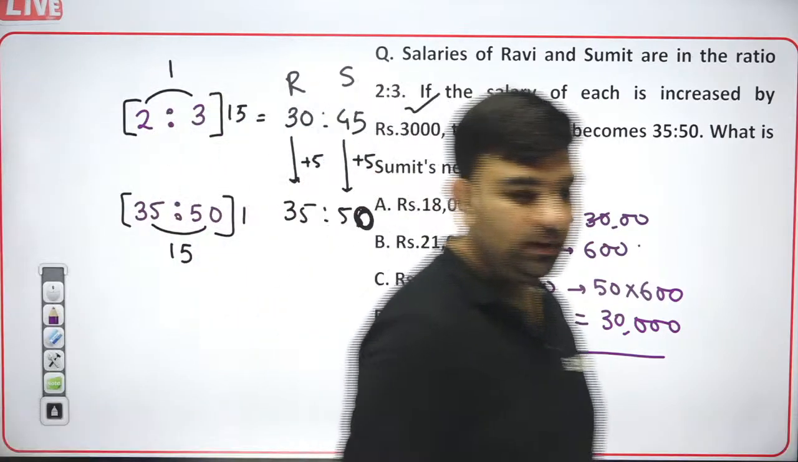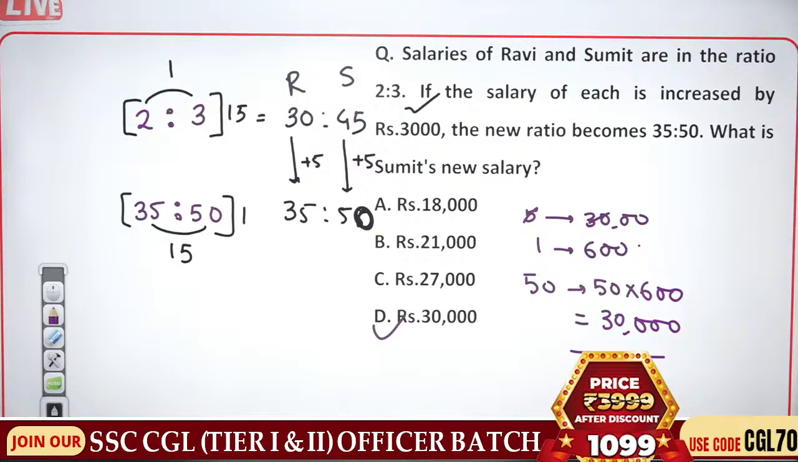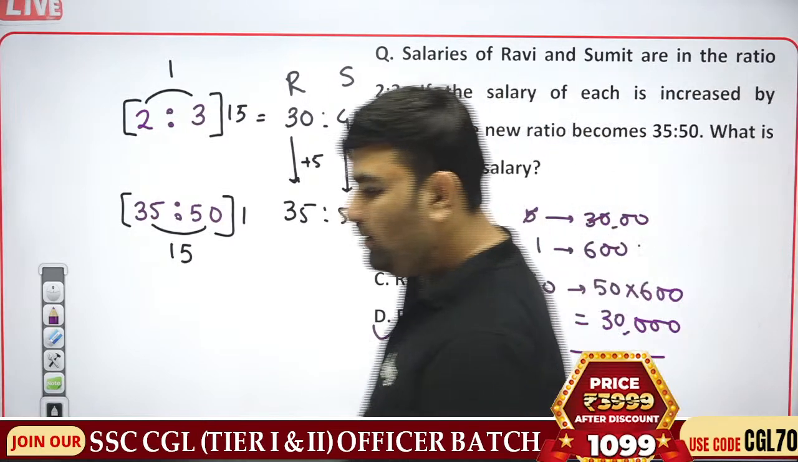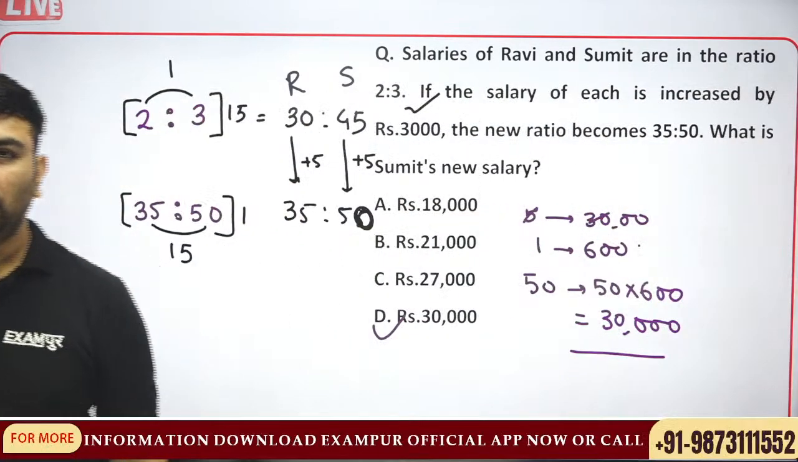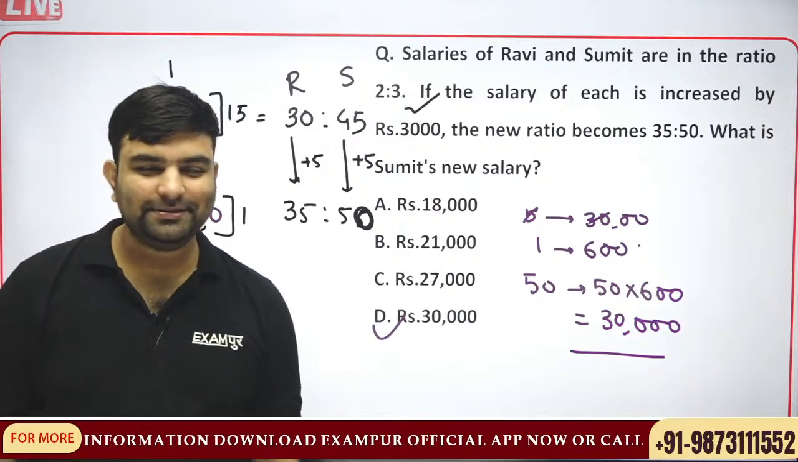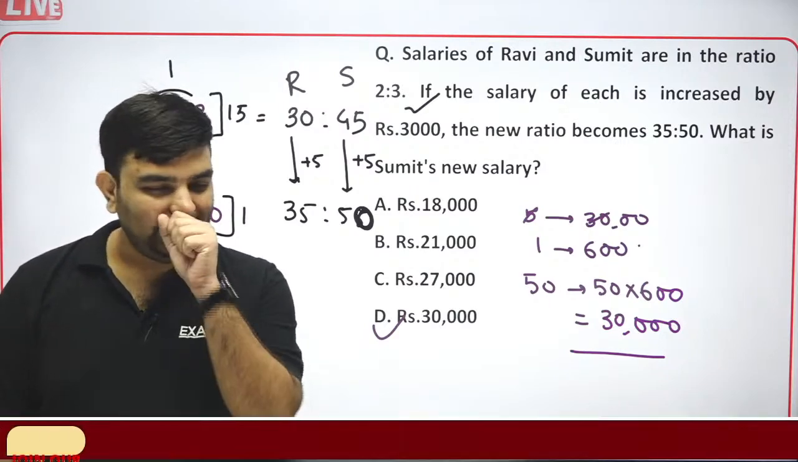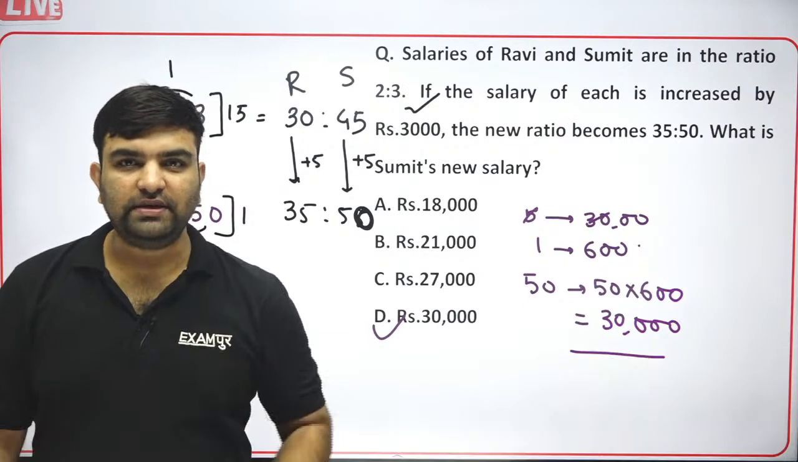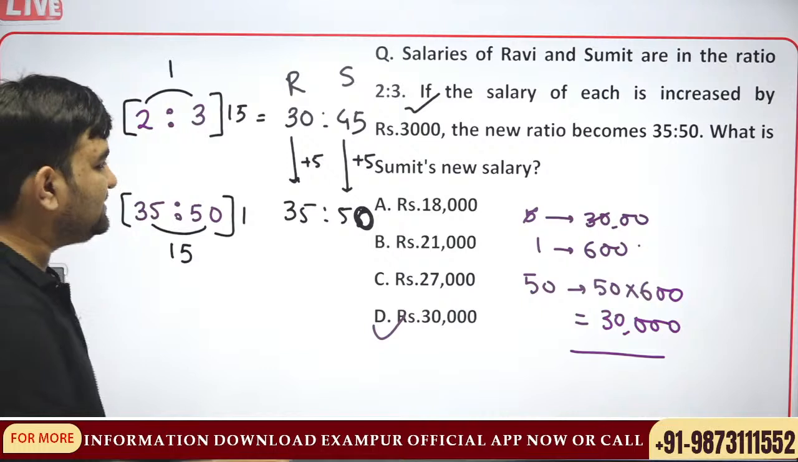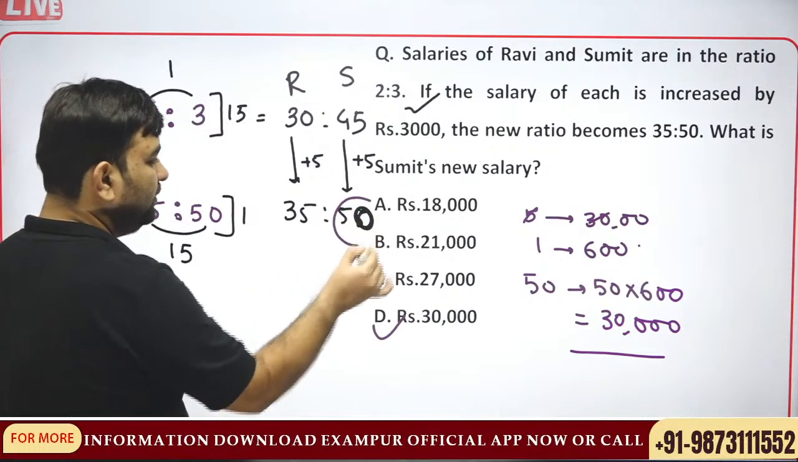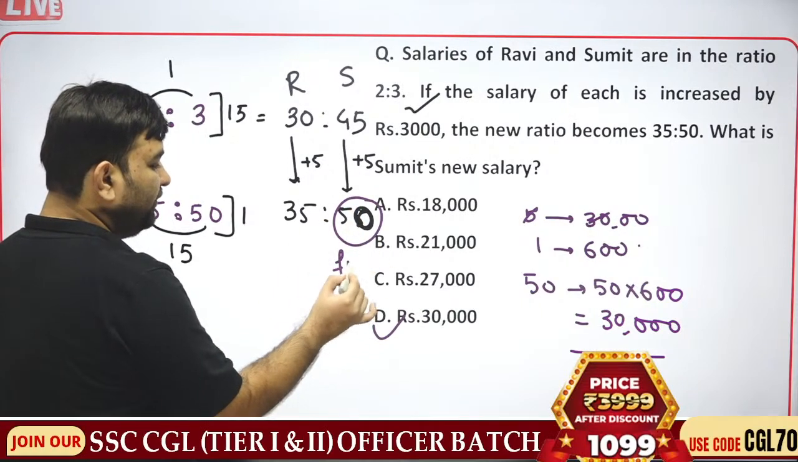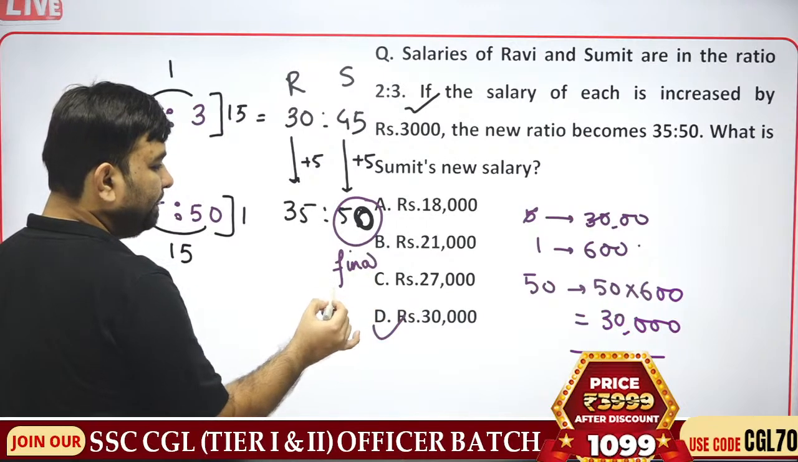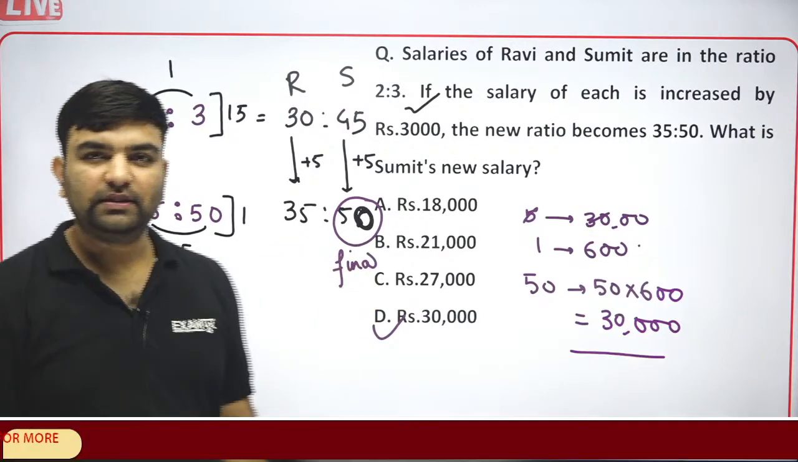Please do watch out. Any issues? Are you all settled down, guys? So I think it was quite a good beginning today, because the final salary of Sumit is 50 parts.